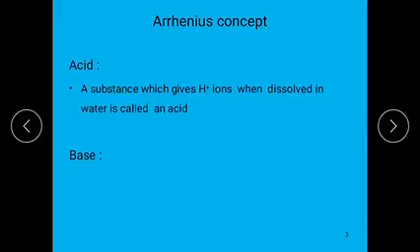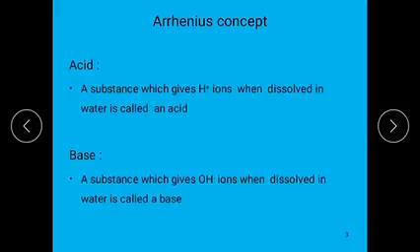And next, according to Arrhenius, the base definition is: a substance which gives OH- ions in aqueous solution is called a base.